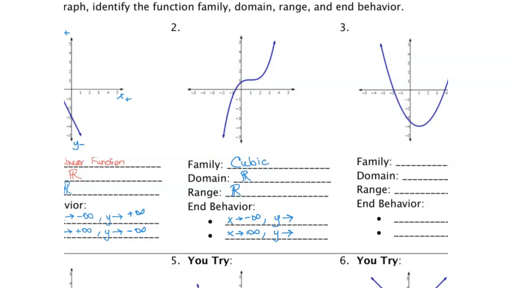So as x is going towards the negatives, so here are the negative x values. Well, in the negative x values, our line is going downwards. So it's going down towards the negative y's, so negative infinity. And for the other one, as x goes towards positive infinity, so here's the x's that are positive. On this side, our line is going upwards towards our positive y values. So it's going towards positive infinity.